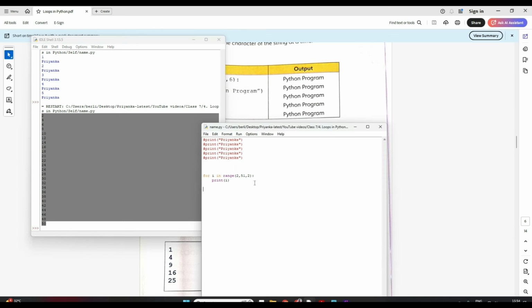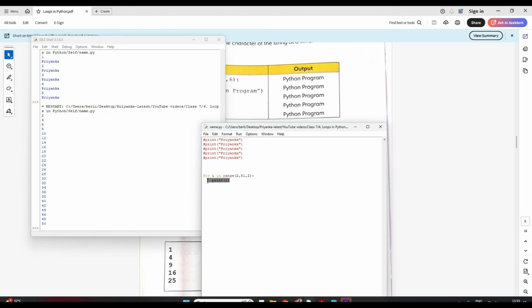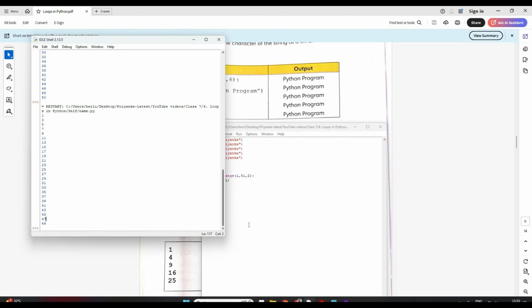Is it clear how to use range with your for loop? Clear? We'll see more examples and it will be more clear. So I hope it's clear how we use range function with i. Now in the same way, if I want to have odd numbers, maybe starting from 1 till 51, that is again in the step of 2, right? So save, again you run, you will see you will get all the odd numbers. Till 49 it turned up, right? Because 51 it will not consider, 1 less. Remember that. Don't forget.